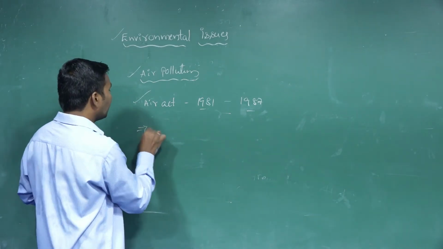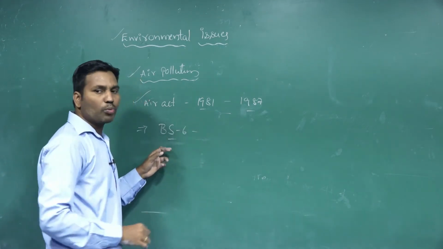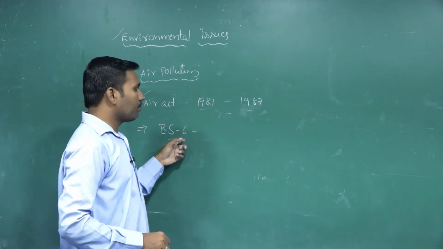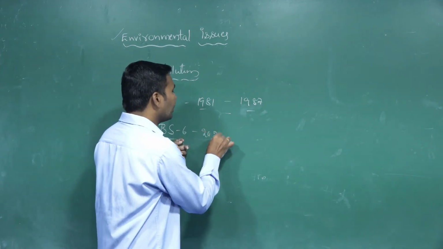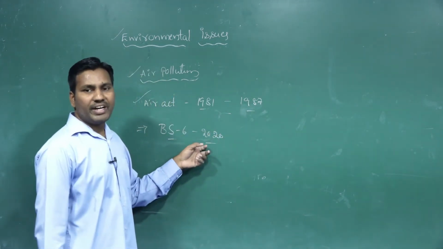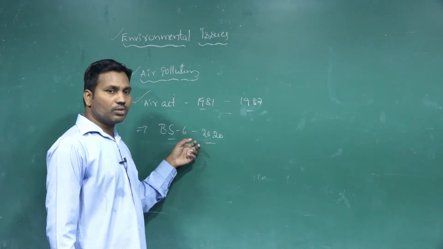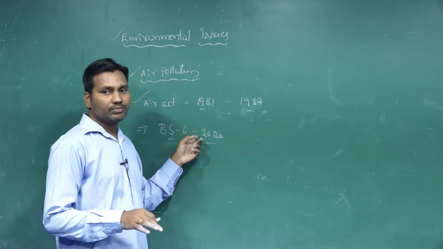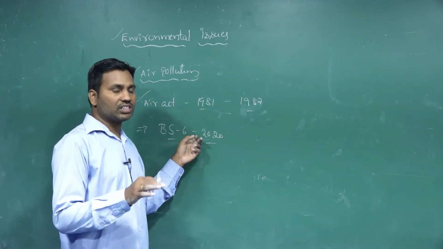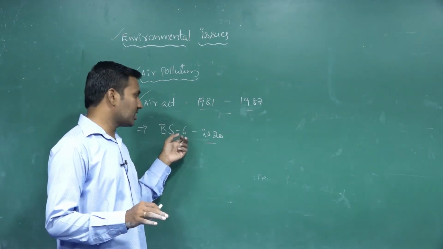And not only that, BS6 for automobiles in 2020. According to this amendment, automobile exhaust emissions are going to be reduced. That is Bharat Stage 6. We are taking BS6 to mean Bharat Stage 6.